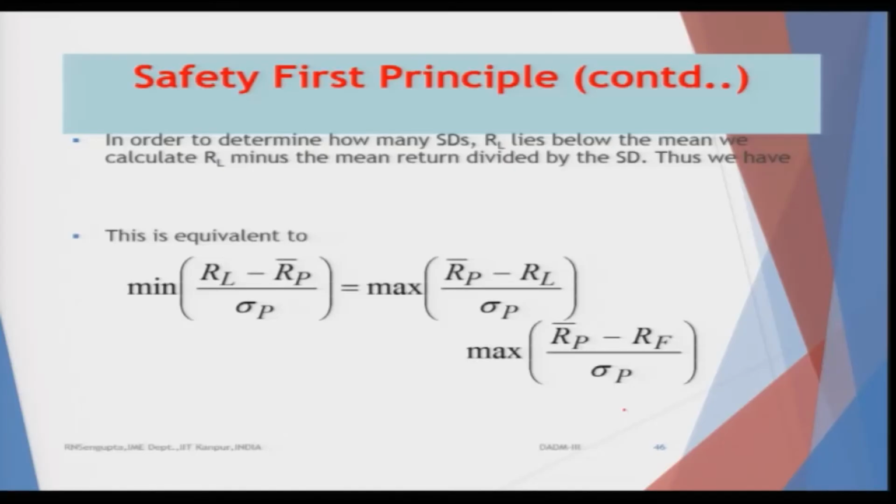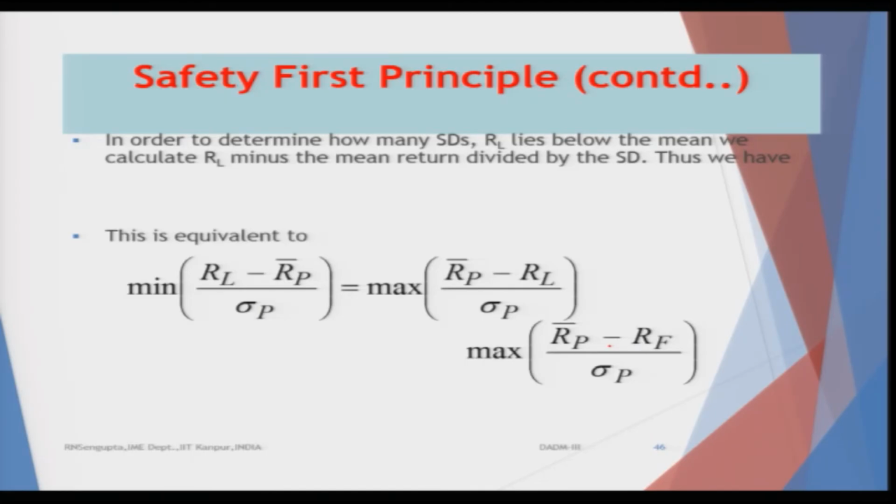Now, in order to find out how many standard deviations RL lies below the mean, we calculate the value of RL minus the mean return divided by the standard deviation. That is exactly what I did. This is basically equivalent to, you check this, this is RP bar, which is the average value, and technically that should come out in the discussions later on. Minimization of that will be maximization of the negative of that, which means I basically change the signs in the numerator, and then what you will find is that this RL value can be replaced by the so called risk free interest rate.